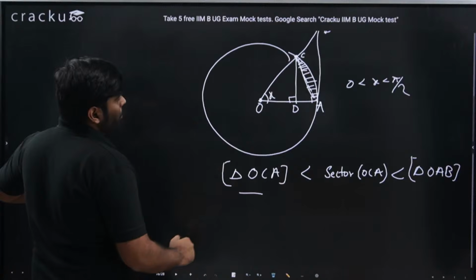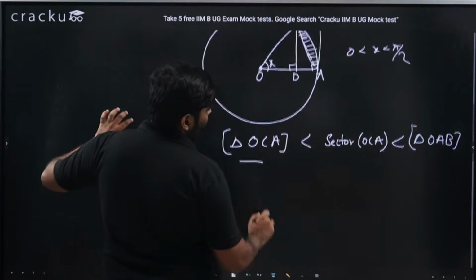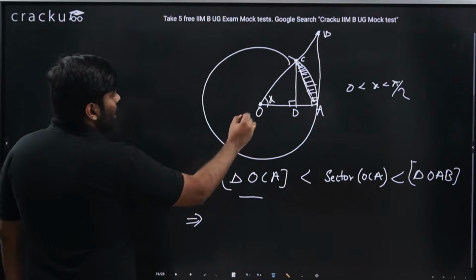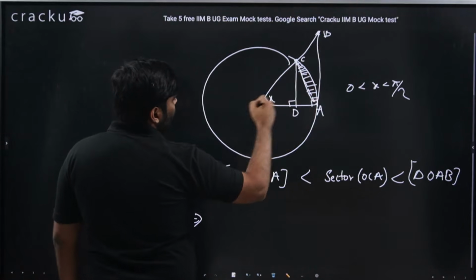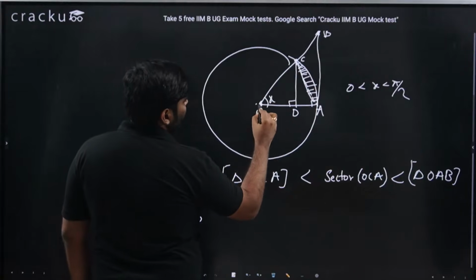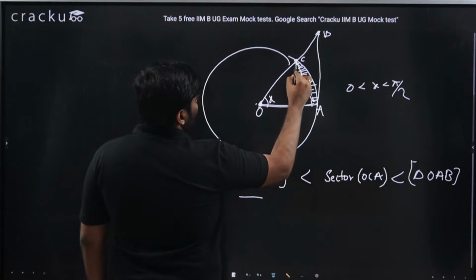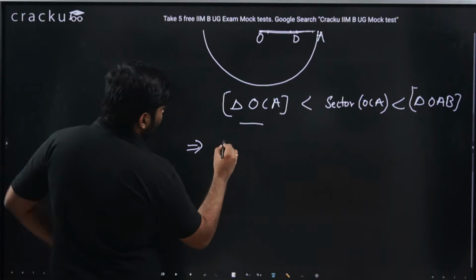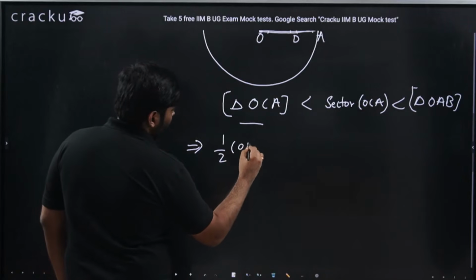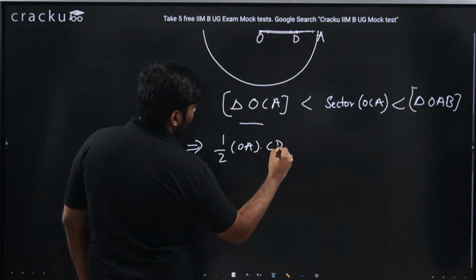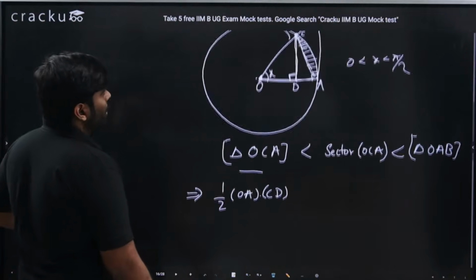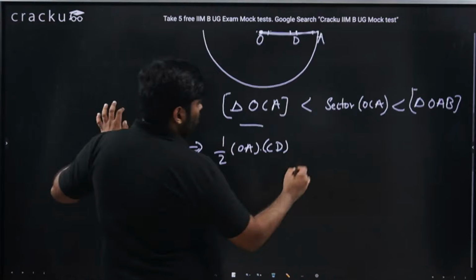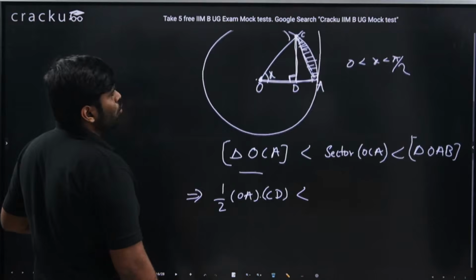When I say this is the inequality, how do we write this? What is the area of triangle OCA? That is half into base into height. Base is nothing but OA. Height is the perpendicular which I have drawn from C to OA, that is CD. So this can be written as half into OA into CD, which should be less than the sector area OCA.